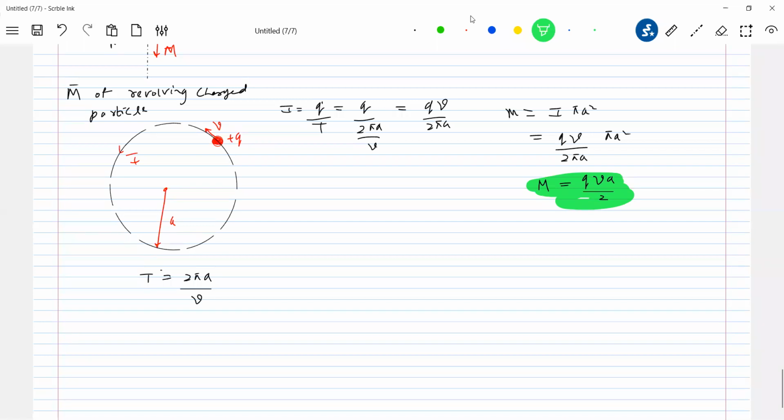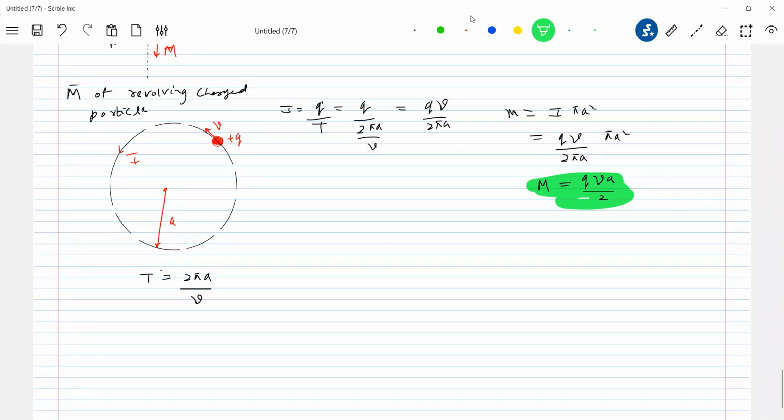Now you can ask, what is the use of this? Where are we going to get this revolving charged particle? To study magnetism due to a material. Because how does the magnetism of an object come about? Ferromagnetism, paramagnetism. So what is a substance usually made up of?